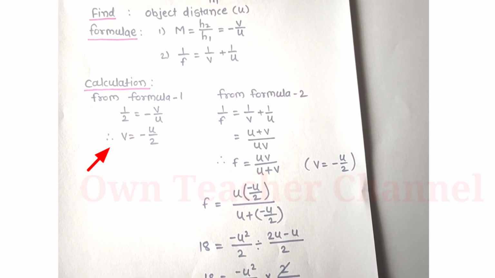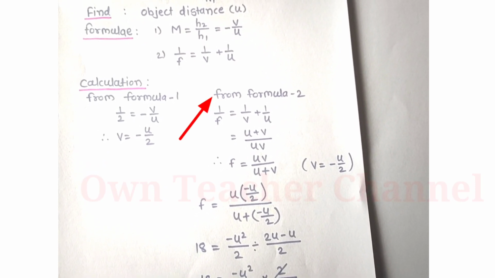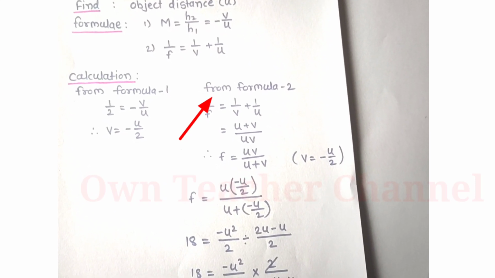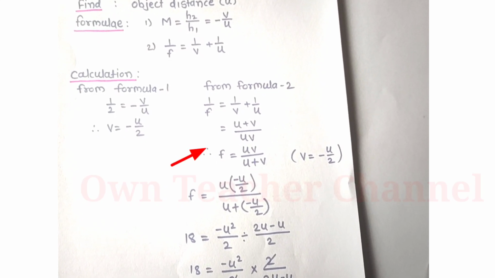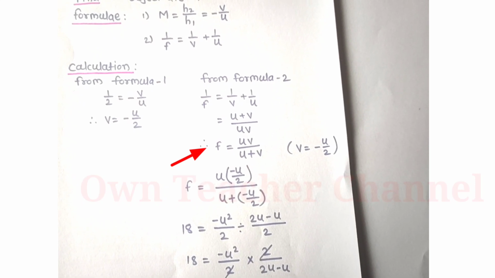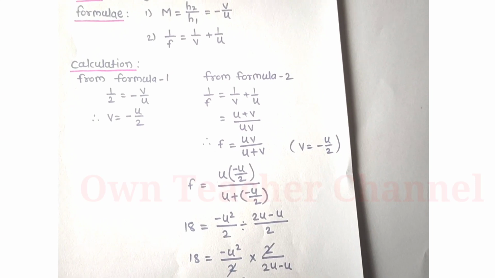From formula 2, 1 upon f is equal to 1 upon v plus 1 upon u, so u plus v upon u into v. That means f is equal to uv upon u plus v.